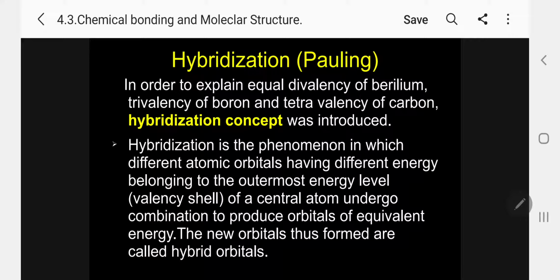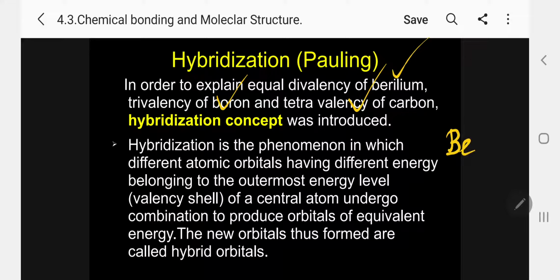What is hybridization? In order to explain the equal divalency of beryllium, the equal trivalency of boron, and the equal tetravalency of carbon, the hybridization concept was introduced. So what is the necessity for introducing the hybridization concept? Again, Pauling only introduced this hybridization. First, let me take beryllium. Kindly follow. What is the electronic configuration of beryllium?